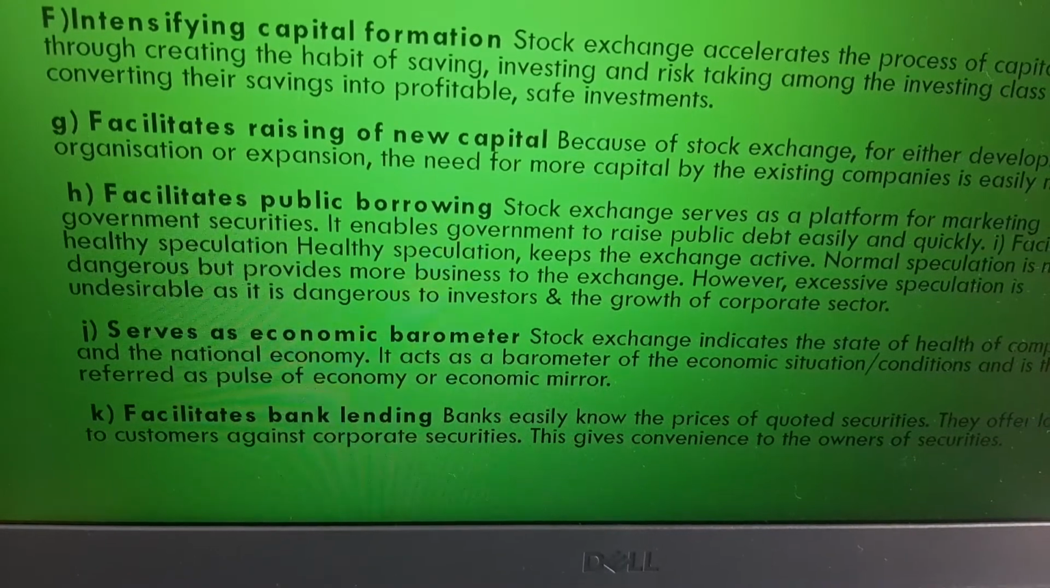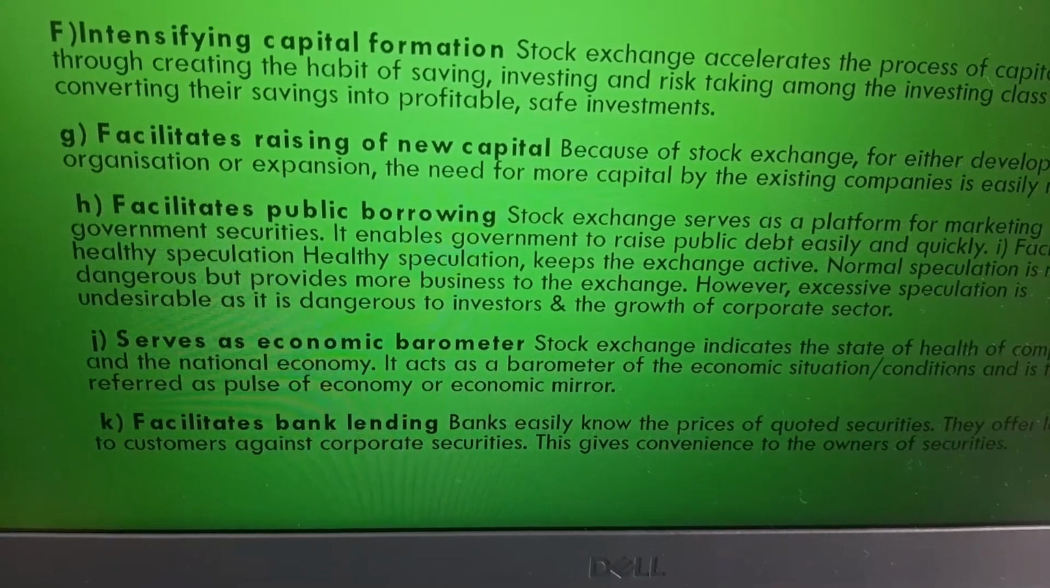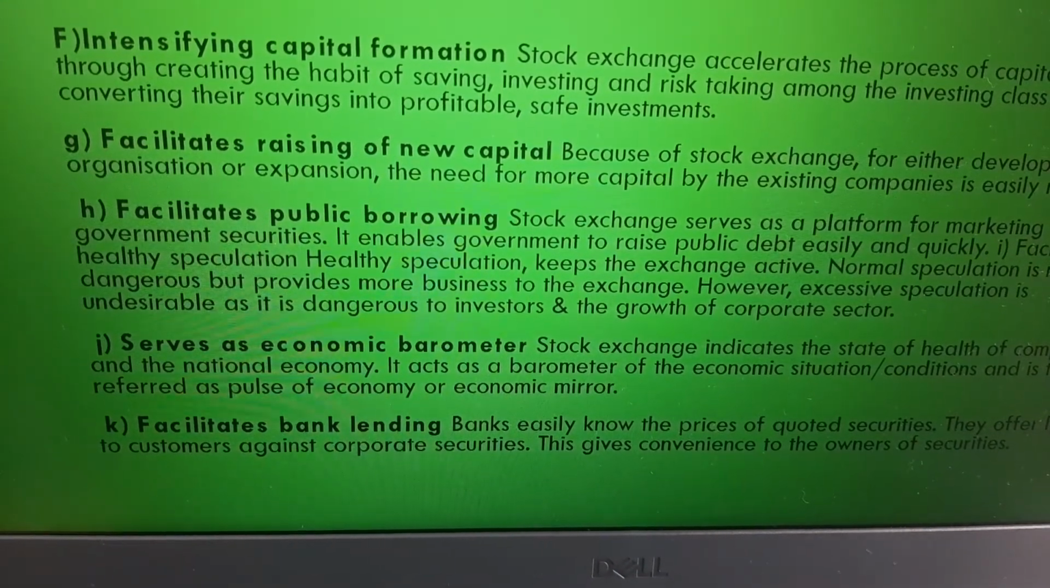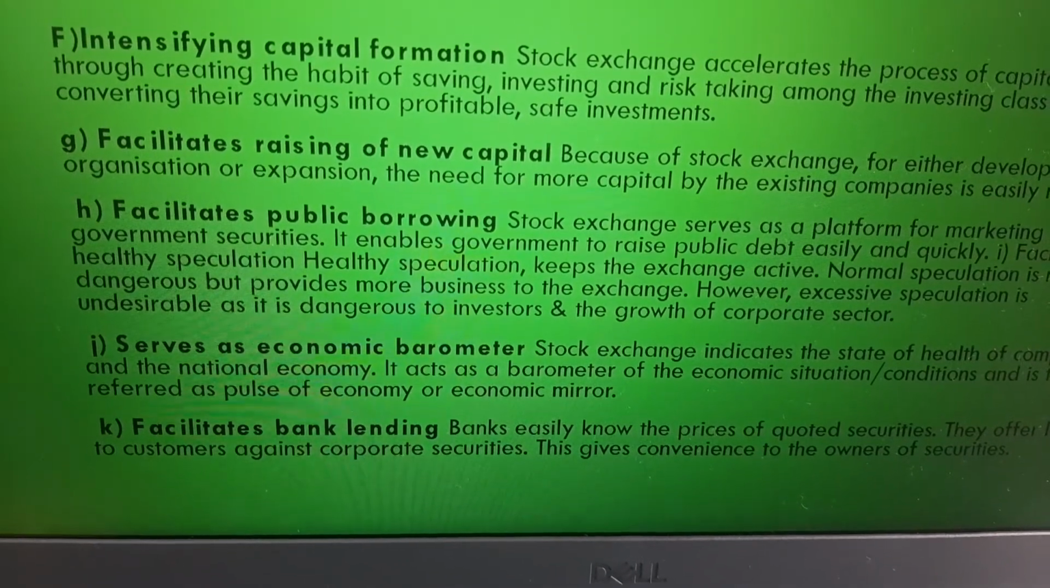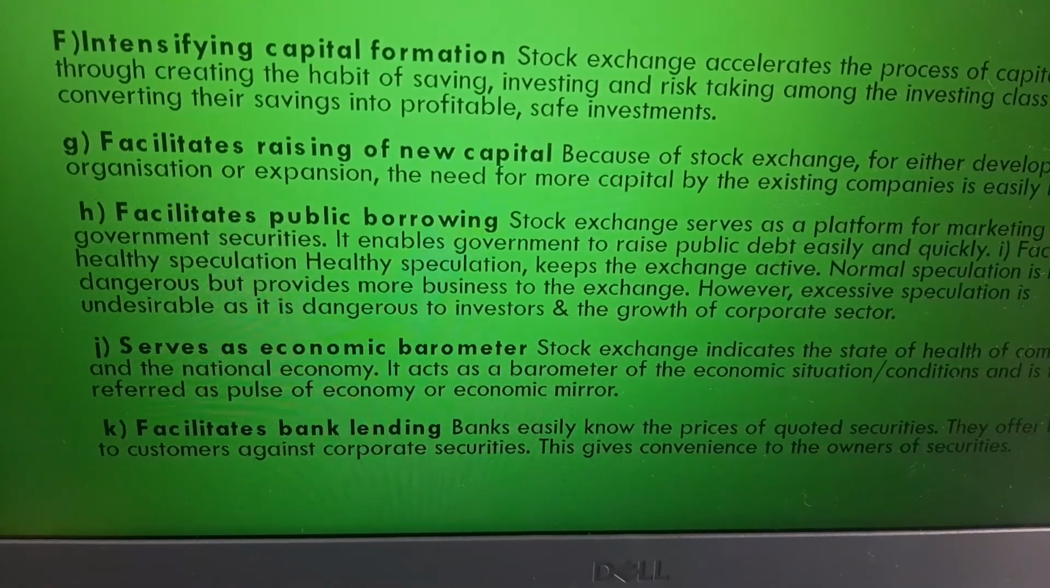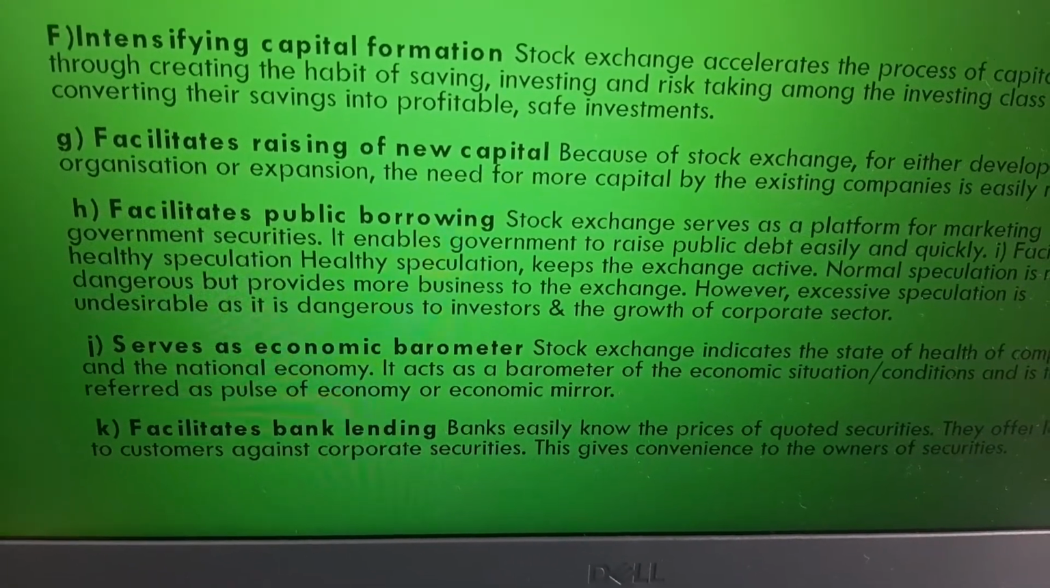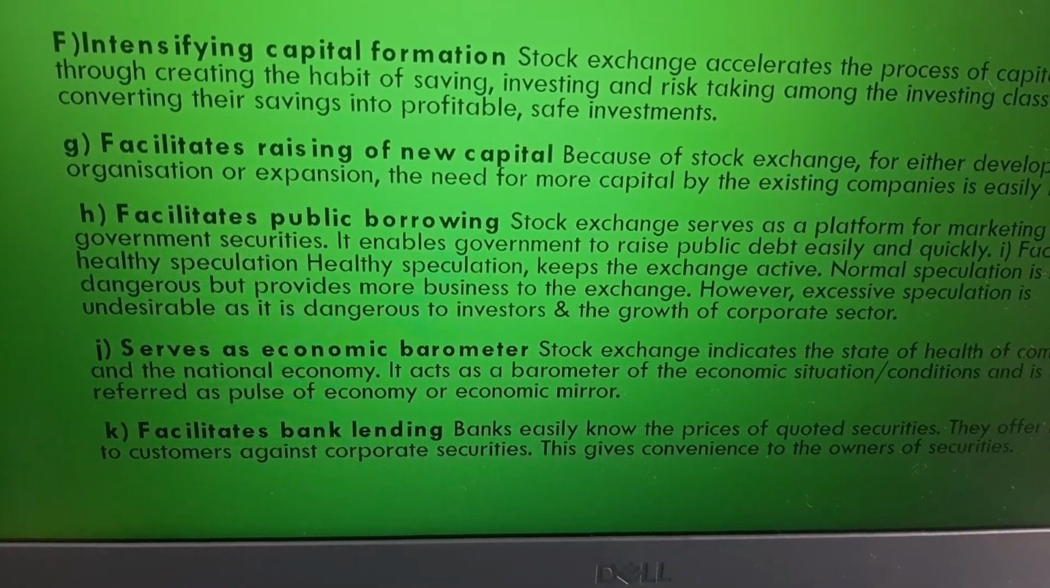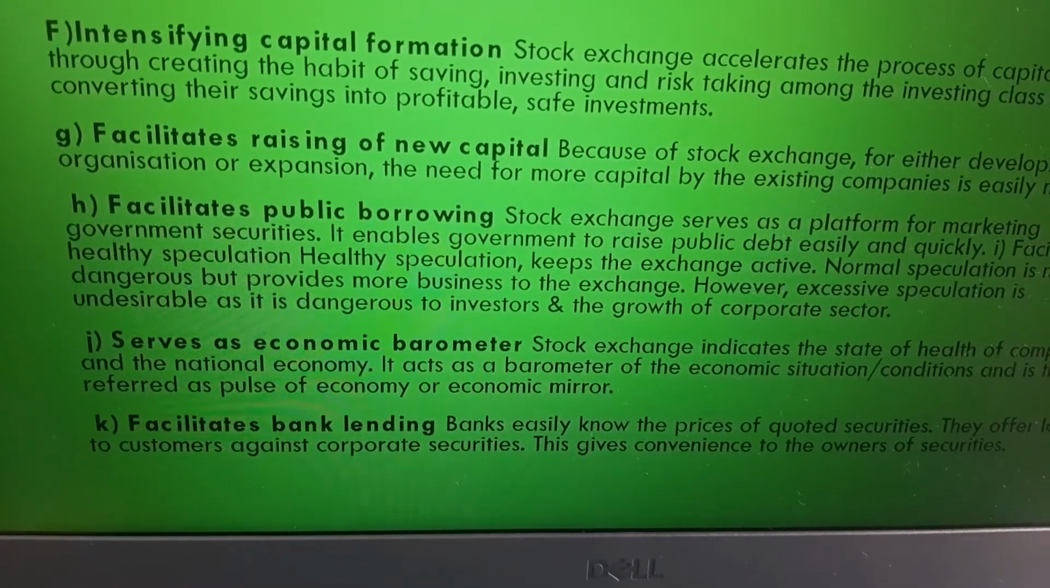Facilitates bank lending. Yes, banks can easily know the prices of securities because it is just an internet site click away. Based on the price of the securities, customers can get loans. Suppose I have shares in Icha's company, I can pledge the shares and get a loan. It is allowed as an asset, right?